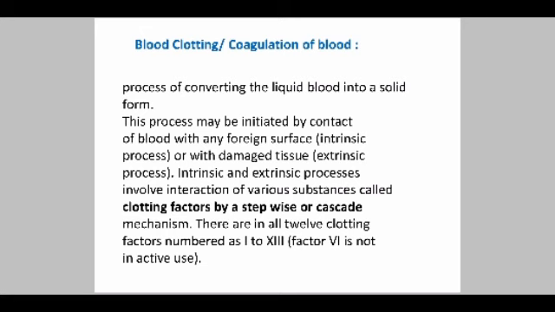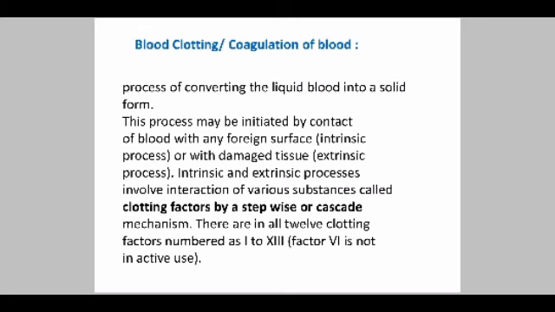This cascade involves 12 clotting factors numbered 1 to 12. Factor 6 is not active in use, so it is not responsible for blood clotting. The interaction of these factors in the cascade leads to the formation of the enzyme thromboplastin.